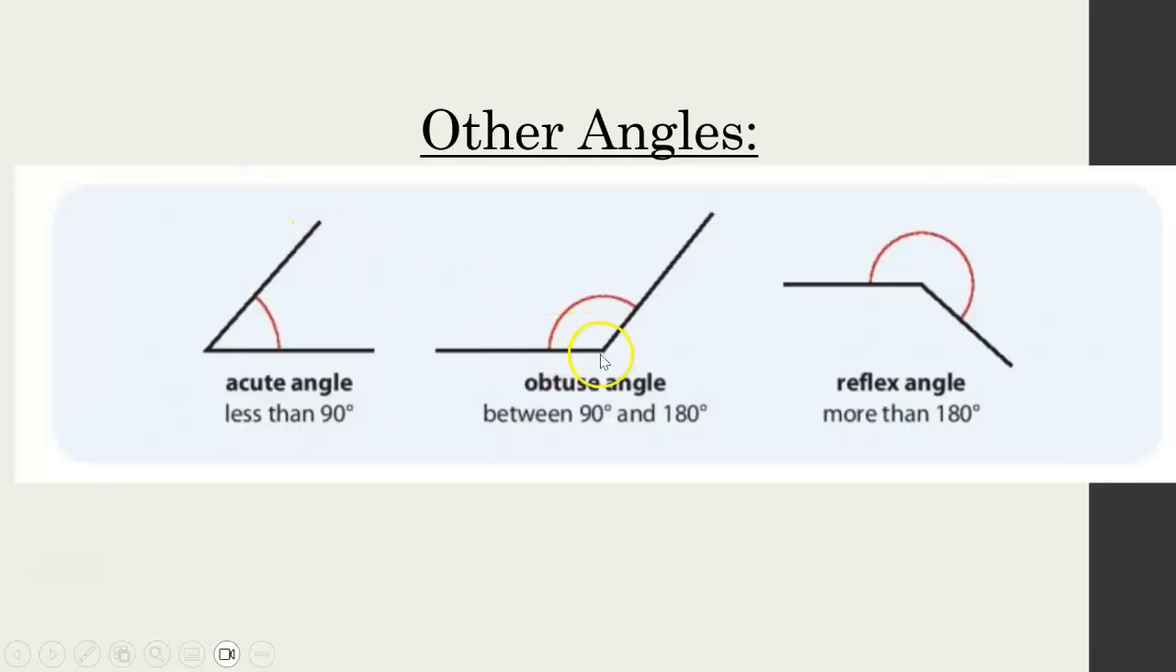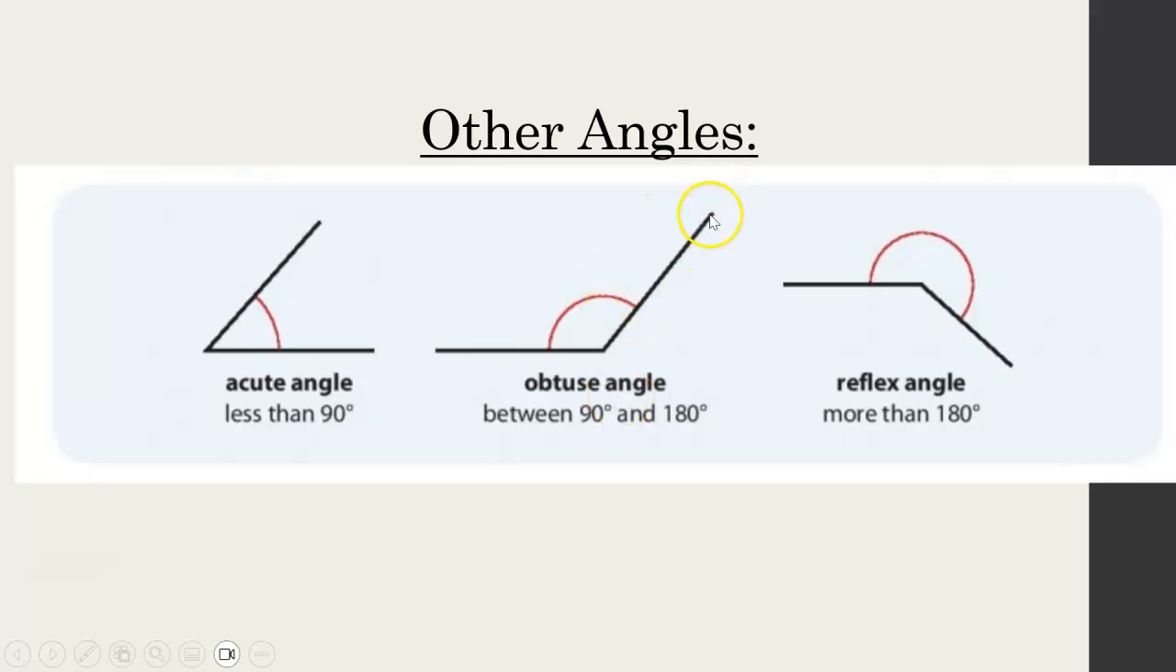An obtuse angle is between 90 and 180, so it's greater than 90 degrees. So if I pull this arm down to there, it would be a straight angle, or 180 degrees. But if it's between here and here, we say it's obtuse.